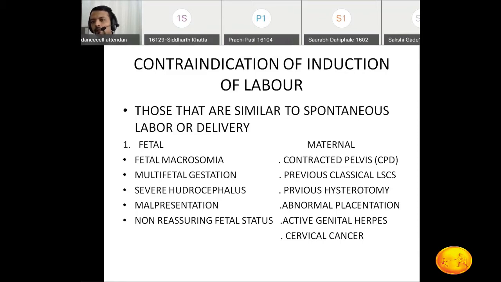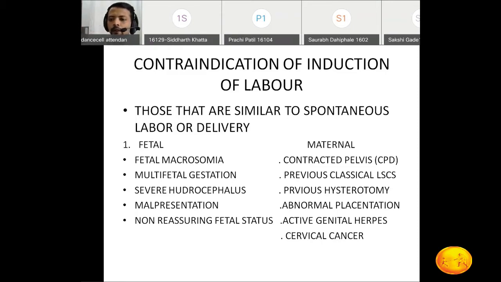What are the maternal contraindications for induction of labor? If the female has a contracted pelvis, she is not going to deliver vaginally, so there is no question of induction. Then if she has undergone a previous classical cesarean section or previous hysterectomy, why are we not inducing such patients? Because they are already more prone to rupture of the uterus, and if you induce such a patient, there is more possibility that they will land up in complications. And then abnormal placentation.